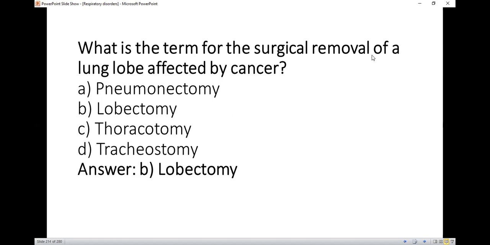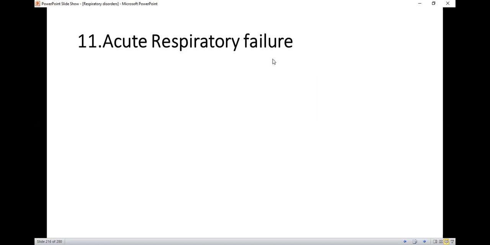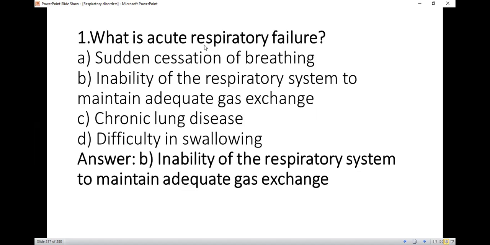What is the term for surgical removal of lung lobe affected by cancer? So right option A, B, lobectomy. Acute respiratory failure को डिस्कस करने जा रहे हैं। So what is acute respiratory failure? So option A, B, inability of the respiratory system to maintain adequate gas exchange.